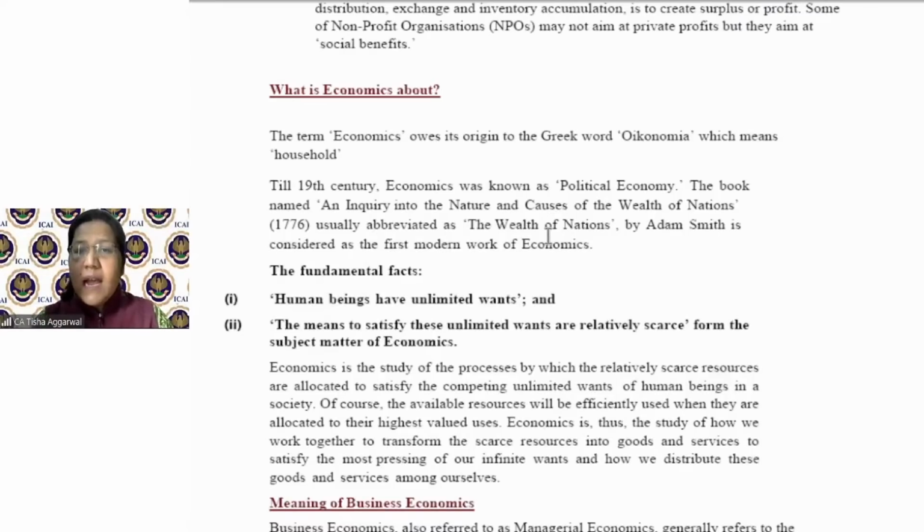But the moment Adam Smith came and understood how nations work, what the nature of the wealth of a nation is and what its causes are, a new, modern economics arose, given by Adam Smith. This is why he is called the father of economics.